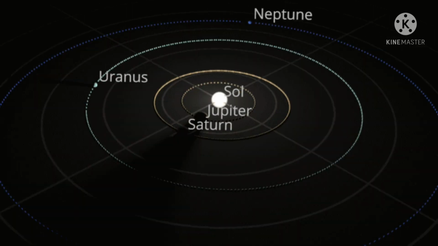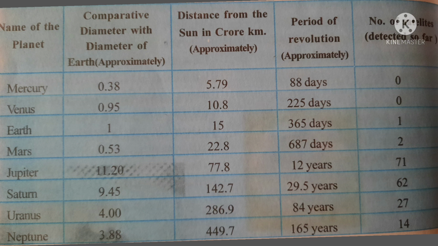Children, observe this table. In this table, they gave the name of the planet, the comparative diameter with the diameter of the Earth, that means how big or how small compared to the Earth, the distance from the Sun in crore kilometers, the period of revolution and the number of satellites. By observing this table, we came to know that Jupiter has the highest number of satellites, that is 71.